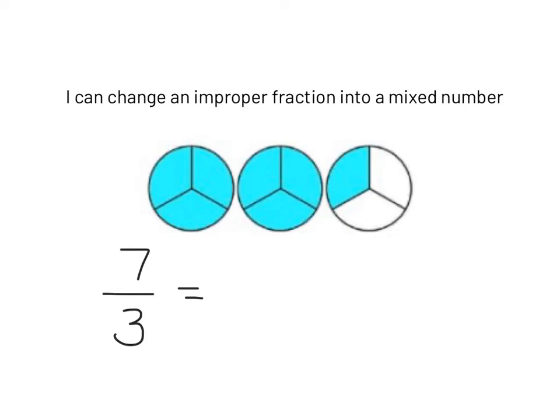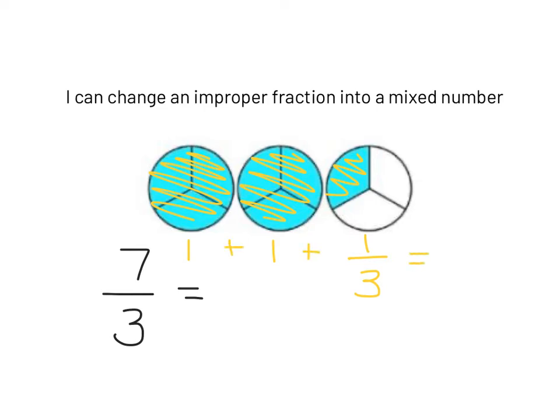So now all we're doing today is figuring out how many wholes and what the fraction of the third one is. So if you look, I'm going to color with some yellow. I have one whole circle here, I have one whole circle here, and I have 1/3 of a circle here. So we're just going to add those together. So 1 plus 1 plus 1/3 equals 2 whole and 1/3. That's it.